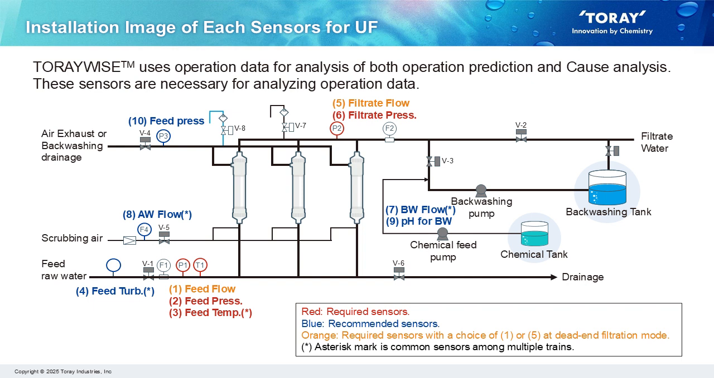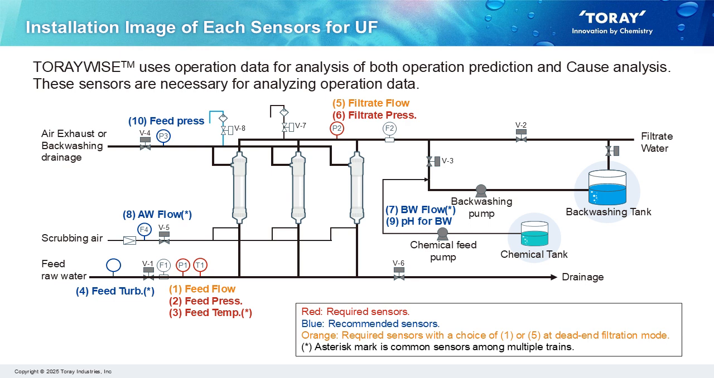This installation image of each sensor for UF is shown here. TORAYWISE uses operation data to analyze both operation prediction and cause analysis. These sensors are necessary for analyzing operation data. The red color marks required sensors. Feed flow, feed pressure, feed temperature, and filtrate pressure sensors are required. Sensors of blue color are recommended. Feed turbidity, BW flow rate, pH for BW, air flow rate, and feed pressure through the upper side nozzle are also recommended sensors. If the recommended sensors are installed in the plant, TORAYWISE can more properly judge operation trouble when trouble occurs.